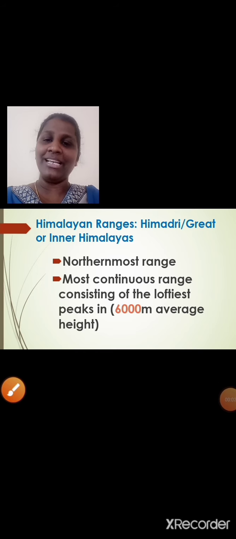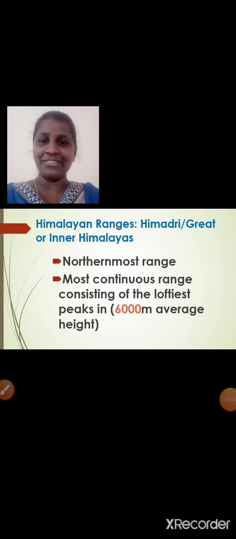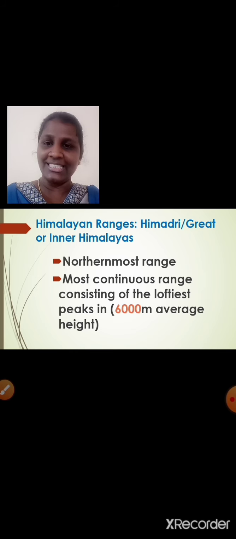Now let us learn about the Himalayan ranges in detail. First, let us start with Himadri. Himadri is also called Great or Inner Himalayas. Himadri is the northernmost range. So out of 3 parallel Himalayan ranges, Himadri is the northernmost range. It is the most continuous range consisting of the loftiest peaks. Loftiest means tallest. Okay. And what's the average height? Yes, it's 6,000 meters. So you need to remember the figure. The average height is 6,000 meters. You can see the image of Himadri here.